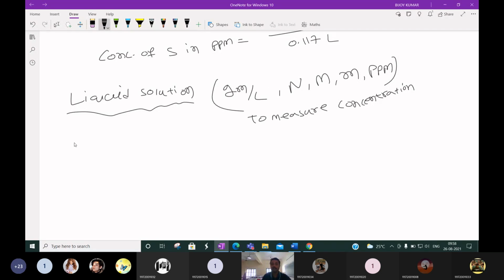Another thing is also there: by measuring the specific gravity of a liquid mixture, we can tell the concentration of that liquid mixture.